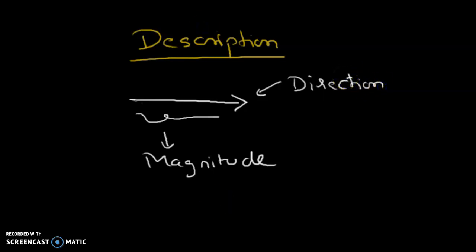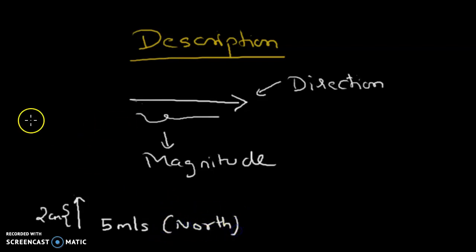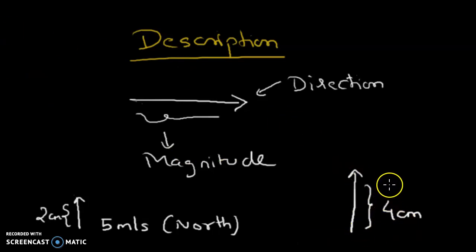If I say there's a velocity vector, and this length is 2 centimeter, this represents 5 meter per second. And what is the direction? Can you see that? North. Direction is north. Now if I draw another velocity vector, and its direction is again north, but the length of this vector is 4 centimeter, what would be the magnitude of the velocity in this case?